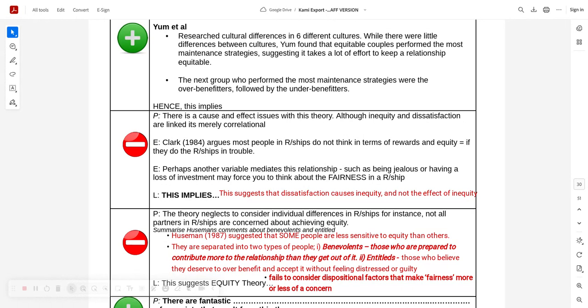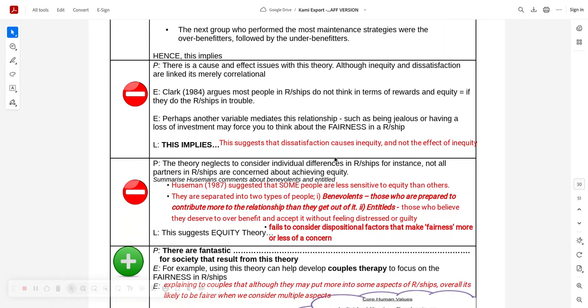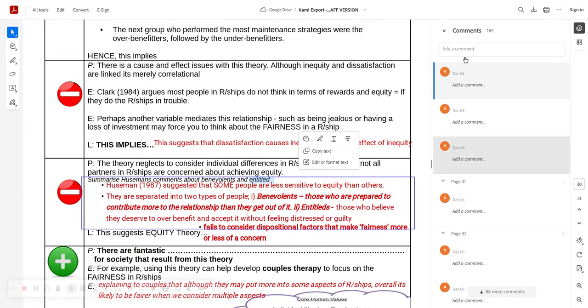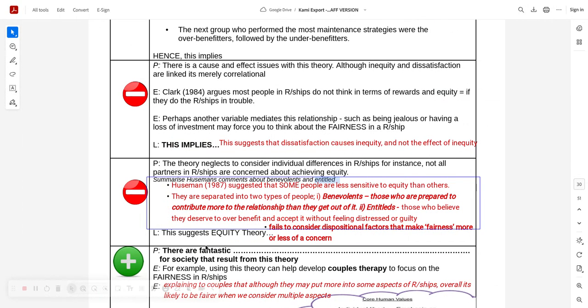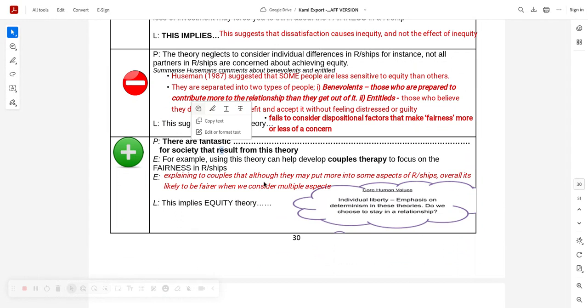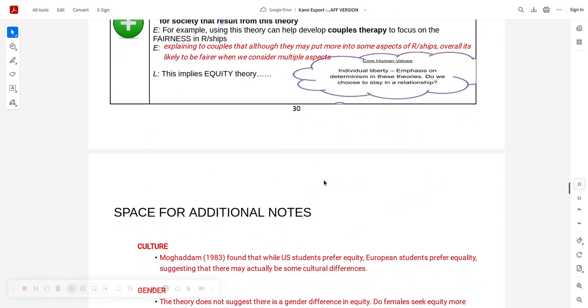We've got this great point here: it neglects to consider dispositional factors in relationships. Huseman says some people are called benevolents. They're prepared to give more in relationships, and then you've got the opposites, the entitleds, who believe they deserve to benefit more. What cheek. And again, practical application: explain to couples that they may put in more in some aspects, but overall it's fairer when we consider multiple aspects. That's how you'd get that in there.